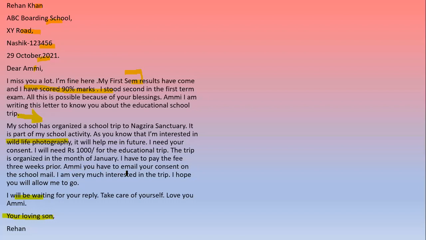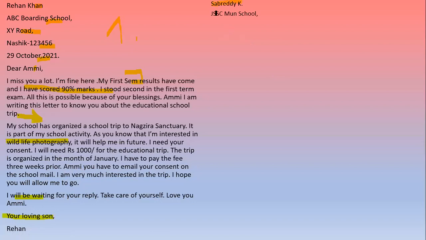Ami, you have to email your consent on the school mail. I am very much interested in the trip. I hope you will allow me to go. I will be waiting for your reply. Take care of yourself. Love you. So here, this is your first letter, informal letter. Now we see the next is your formal.